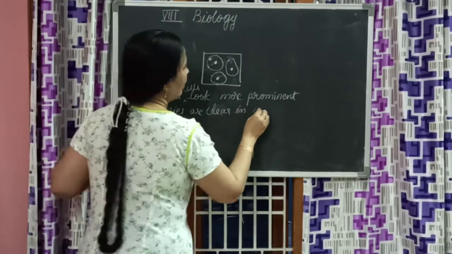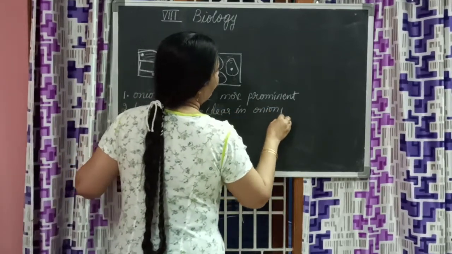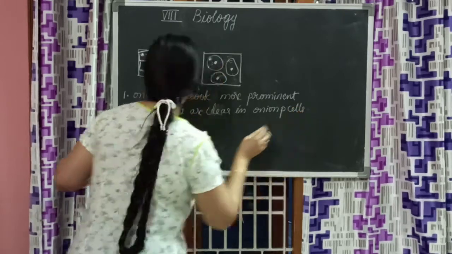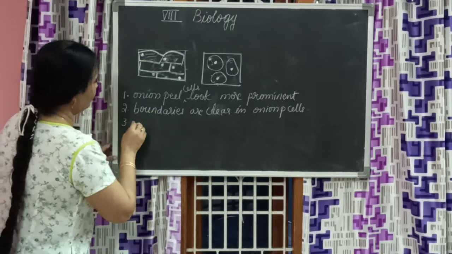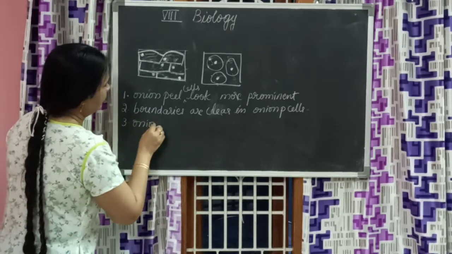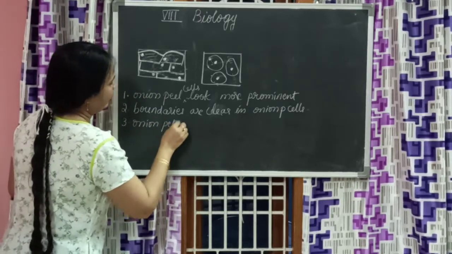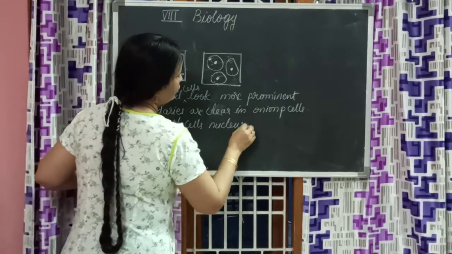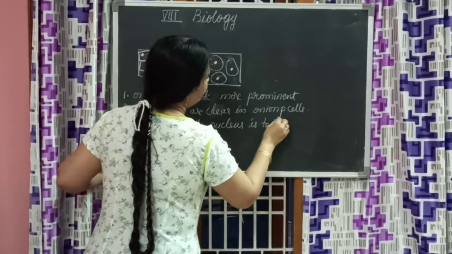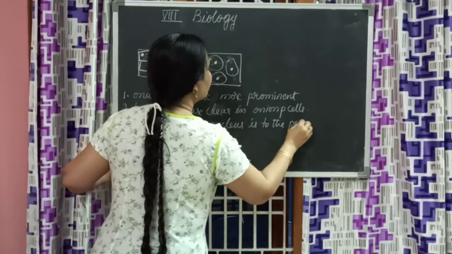In onion peel cells the nucleus is to the periphery.